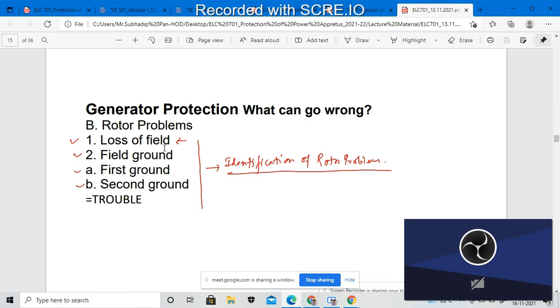Maybe third grounding and fourth grounding are also operated, depending on the operational behavior and the cycle of operation. If I choose two cycles of operation in the rotor segment, then we have two groundings: the first grounding and the second grounding. Due to this grounding, we are considering the trouble that will arise inside the rotor segment. This is the identification of the rotor problem.